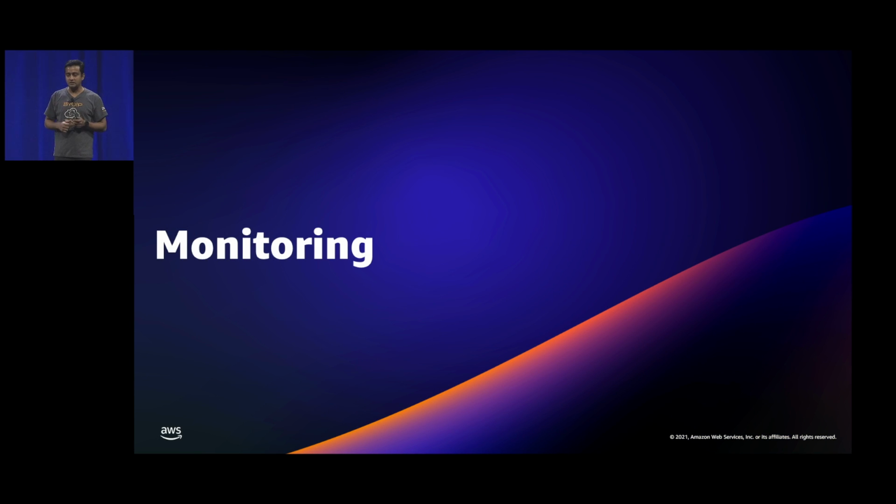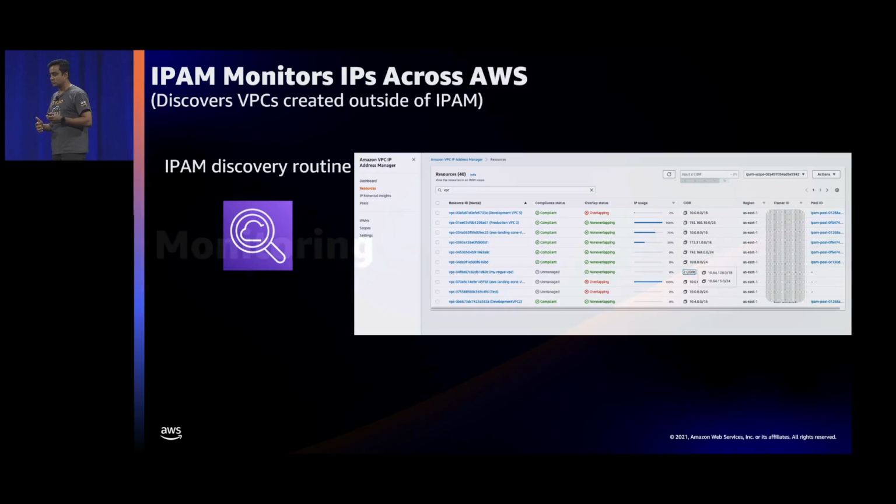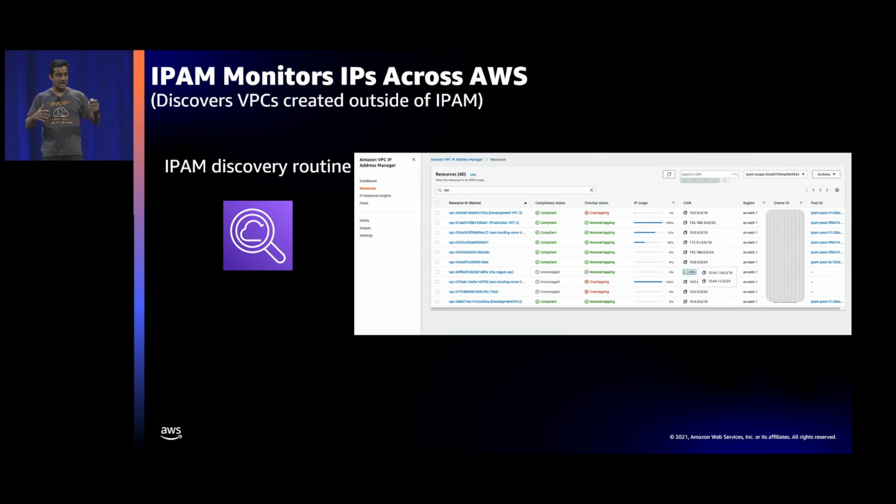Now we are coming to the other use case of IPAM. We talked about automating IP addresses, so we are now talking about how you can monitor your VPCs. The moment you turn on IPAM, IPAM is actually monitoring and creating an inventory of all your VPCs, whether they were created by IPAM or whether they were created by you before. So both VPCs and EIPs, both public IPs, right? So it comes here, then that's the list of all the inventories.